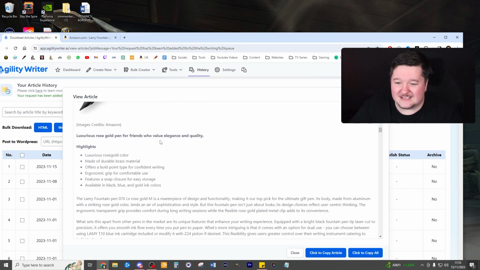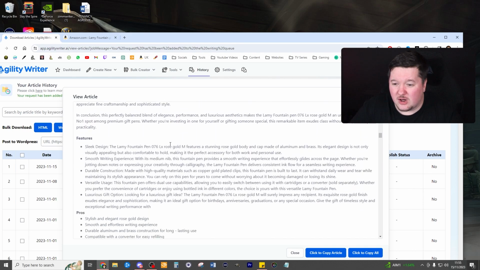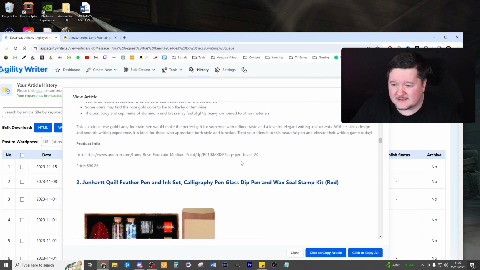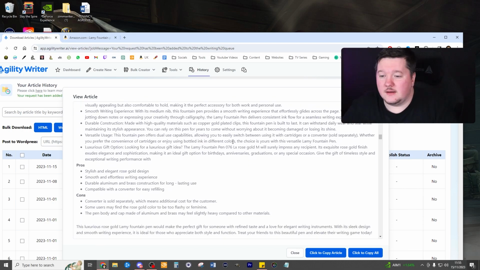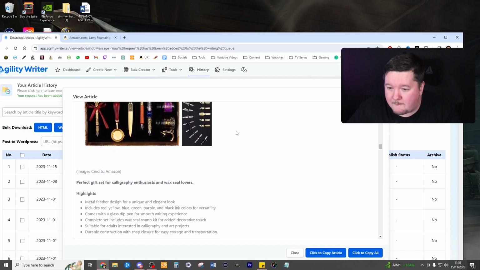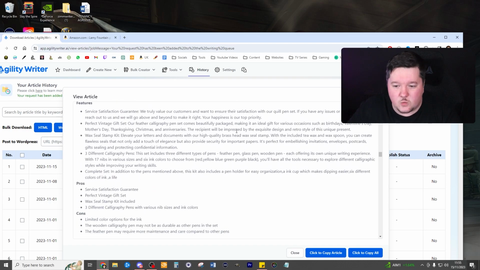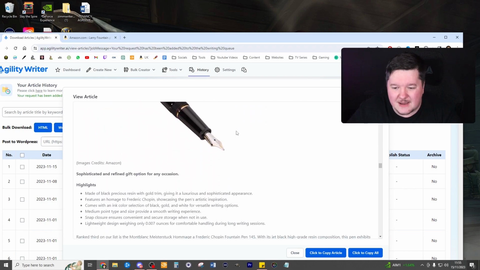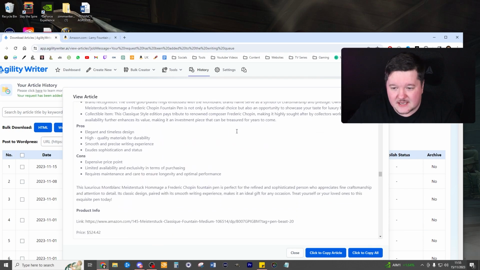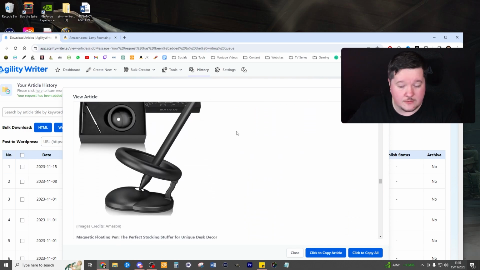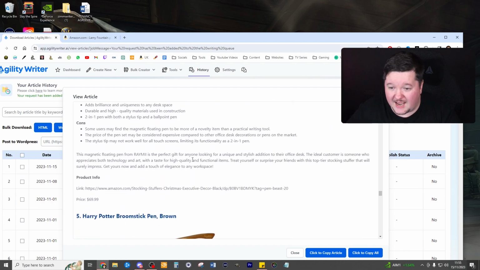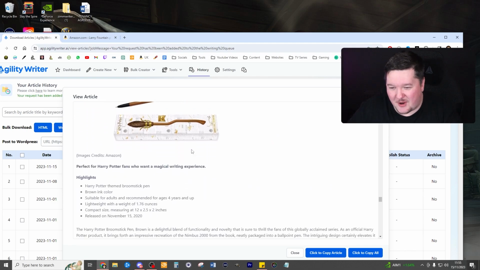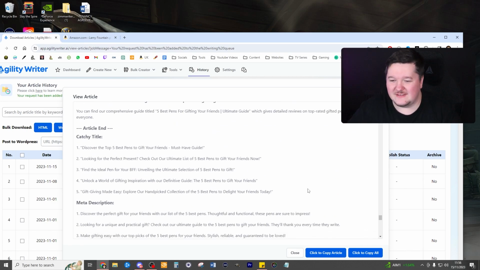All right. So let's look down. Oh, it's written a lot about this pen. Oh my goodness. Okay, we're going to have to cut this down a little bit, but it's good. It's really good. Whoa, it's written a lot about all of these various pens. I can see why it costs 4 credits per article. These are in-depth, actual looks at the pens. I really like this. This is incredible. I love this one here. This is one I want. If someone bought me this, I would freak out a little bit. I actually really like that. And there's that nice little Harry Potter pen for kids. Okay, yeah, we can go ahead and copy this article. Now, one thing I want to show you is the article end.